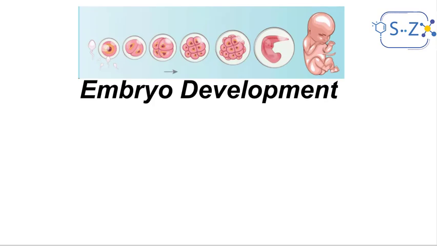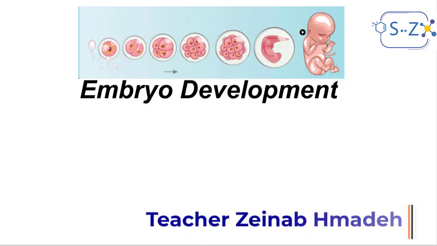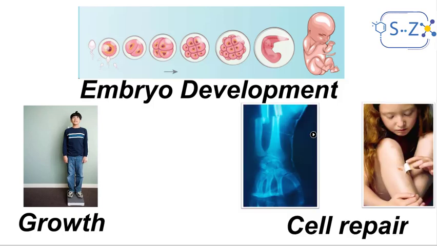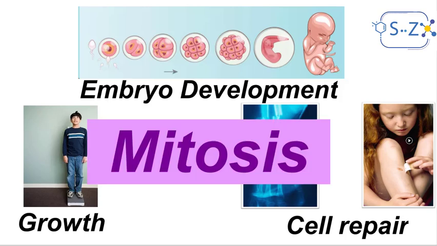There are different processes that take place in our bodies without even noticing them, such as embryo development, where a zygote developing from the union of a sperm and the ovum develops completely into a fetus or a human being. Or when we grow up from little kids to adult people, or when our cells repair themselves after breaking a bone or cutting ourselves. All these processes and others are due to a single process that is called mitosis.